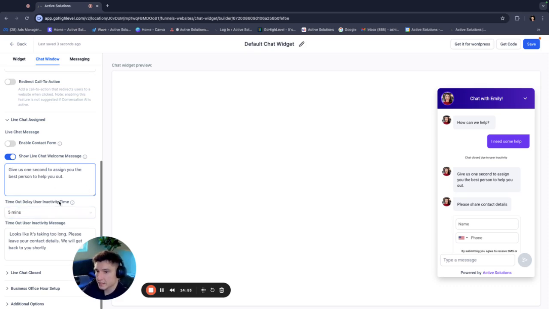The 5-minute delay is basically if it times out for the user. So if the user has to wait for 5 minutes, but if we have conversational AI turned on, that's not going to be a problem. All right, perfect. Timeout, user activity.